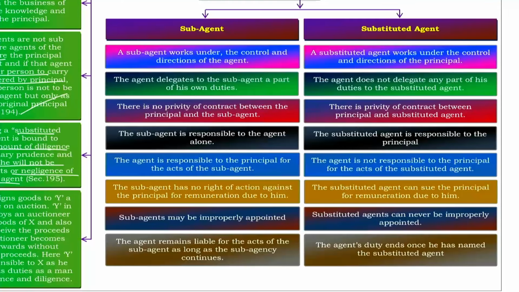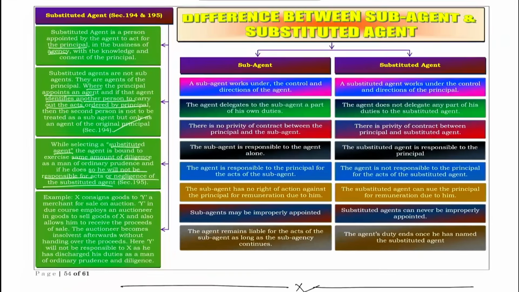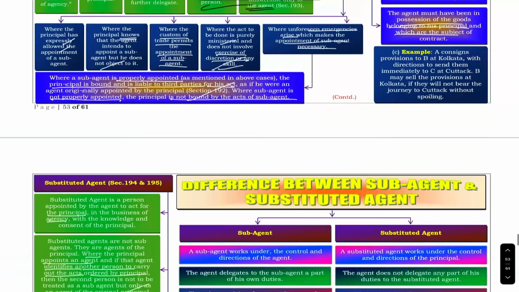Sub-agents may be improperly appointed, meaning without permission. But a substituted agent can be appointed only with the permission of the principal, so where is the question of improper appointment? The person appointed may not do it properly, but the appointment can't be improper. The agent's duty ends once he has named the substituted agent. So these are all the various differences between sub-agent and substituted agent.